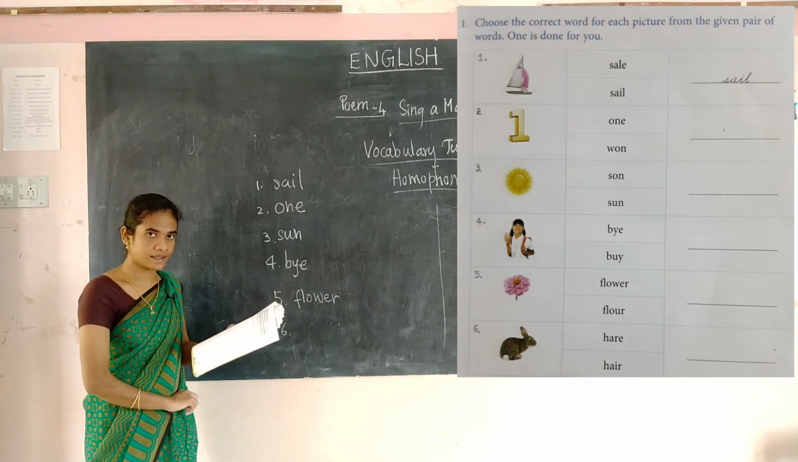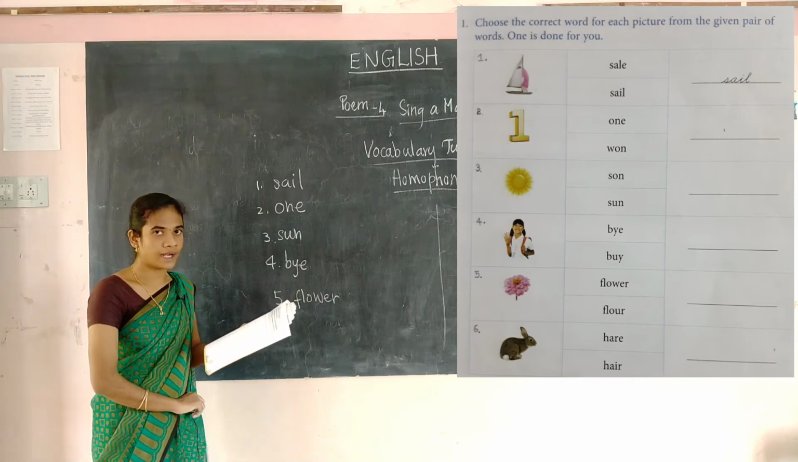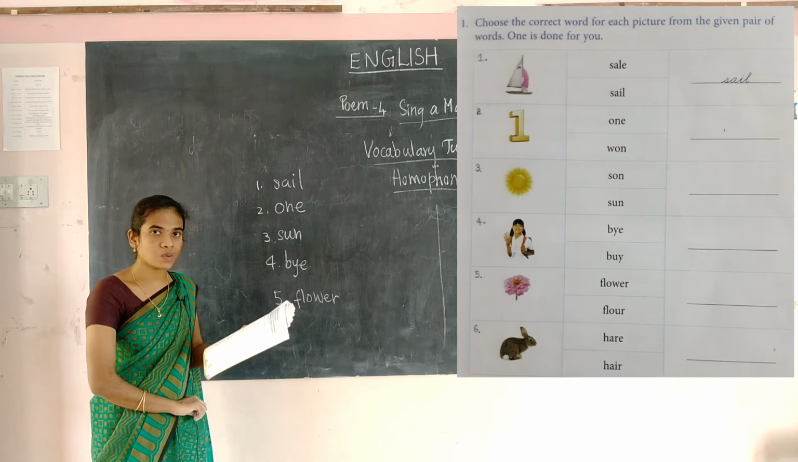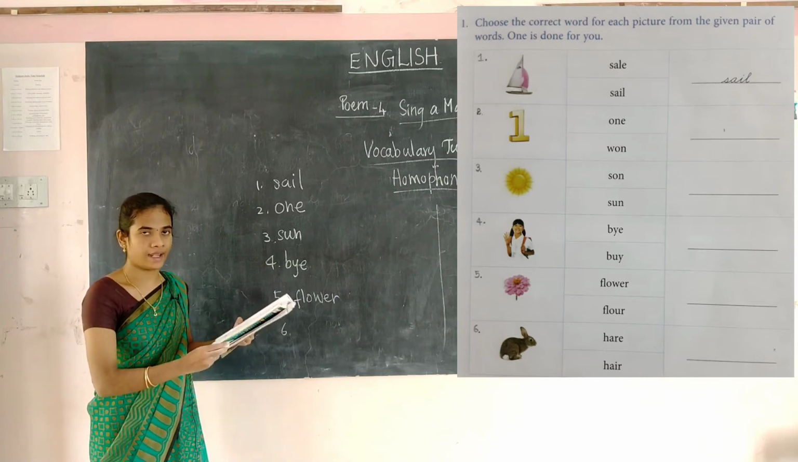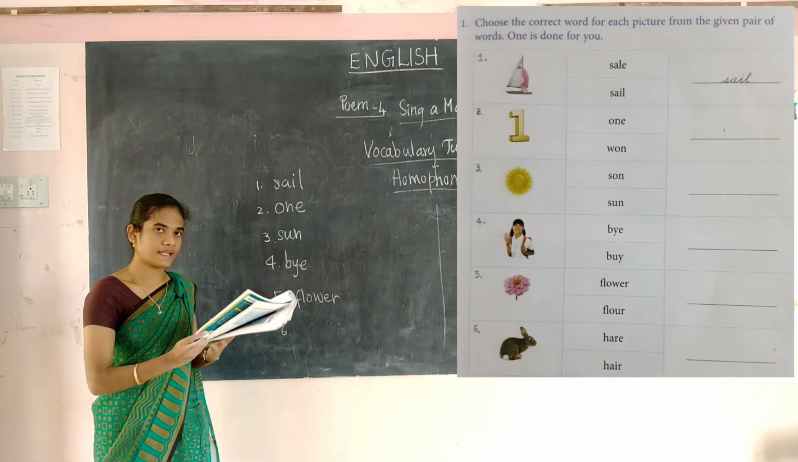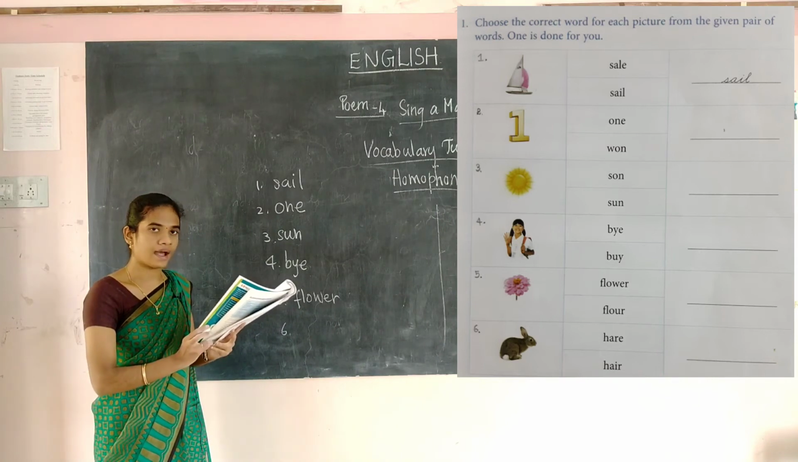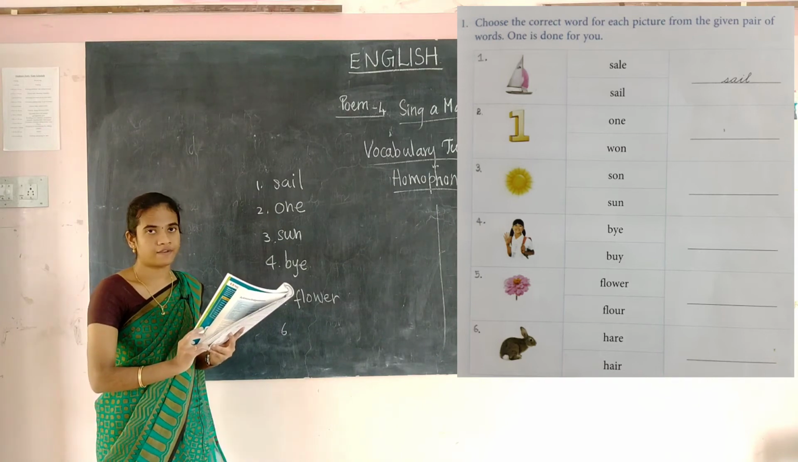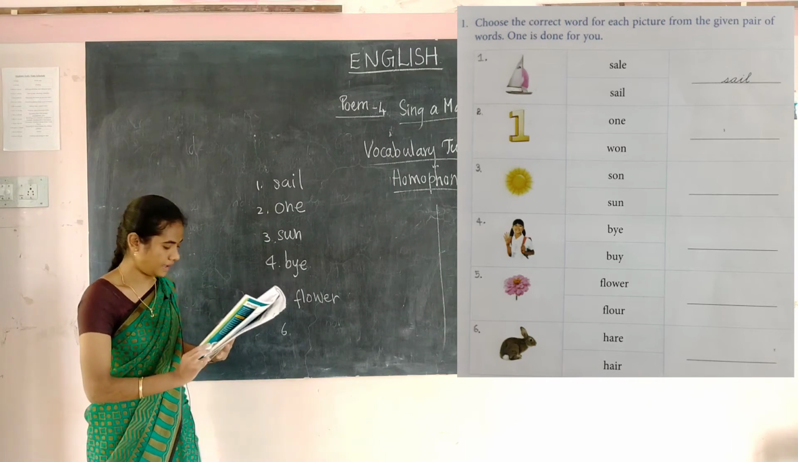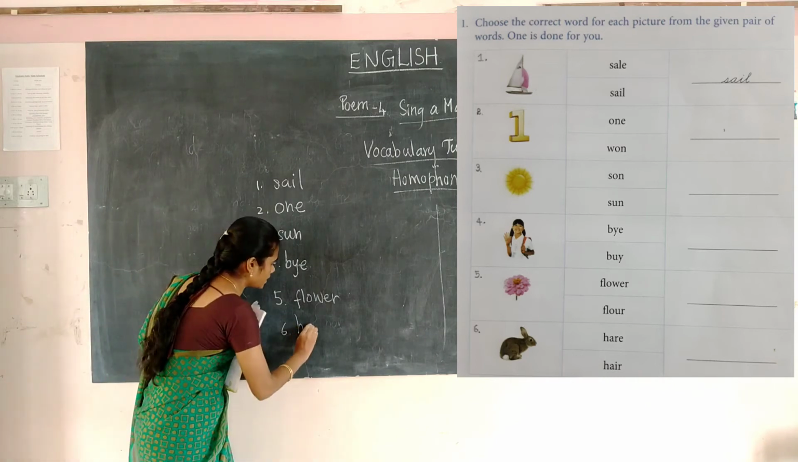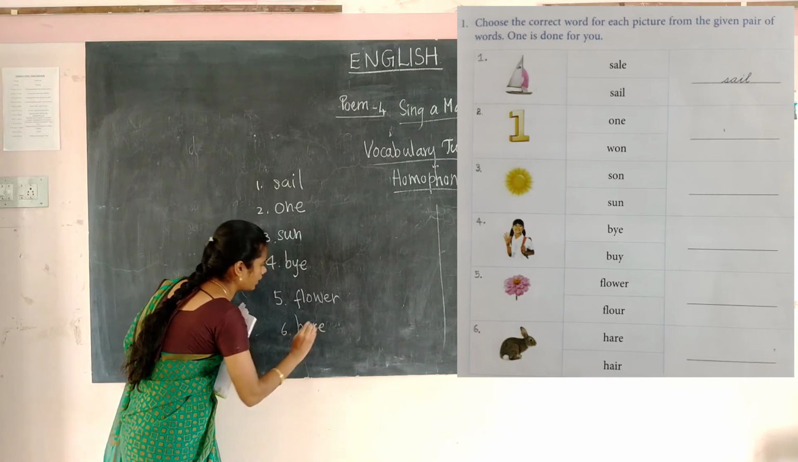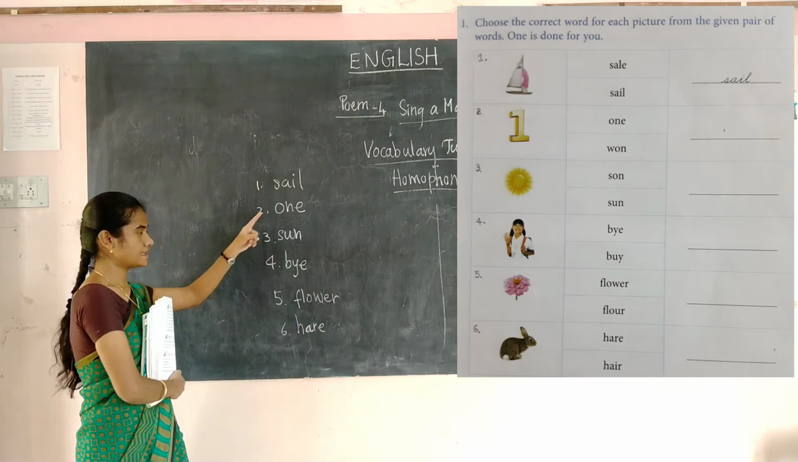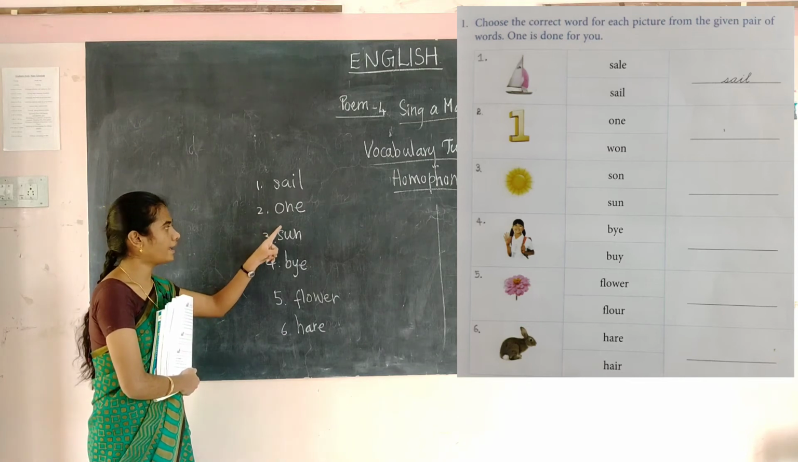Then the sixth one. What is it? It is a young one of a rabbit. The young one of a rabbit is what? It is a hare. Okay, what is the correct spelling of hare? First one or second one? H-A-R-E or H-A-I-R? It's a hare. First one, H-A-R-E. Okay. H-A-R-E.